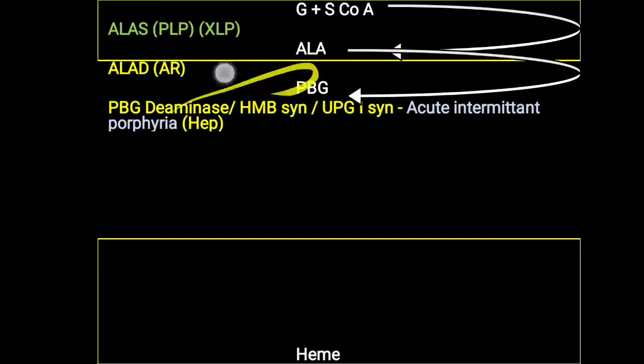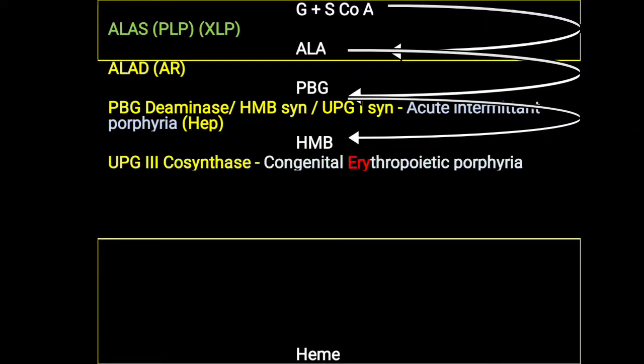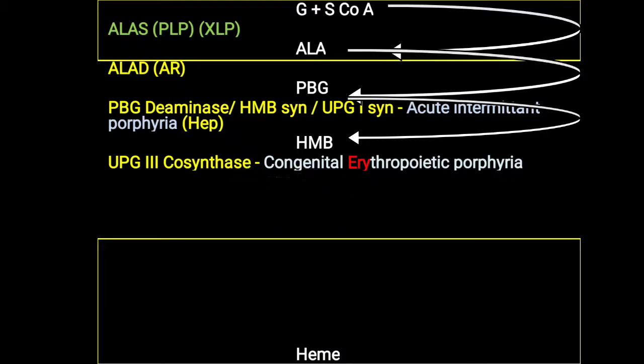For heme synthesis, glycine and succinyl-CoA are needed, and from them delta-aminolevulinic acid and then PBG, porphobilinogen, will be synthesized. From this porphobilinogen, a monopyrrole, hydroxymethylbilene, a linear tetrapyrrole, will be synthesized. From this linear tetrapyrrole we need to form UPG3, and only UPG3 can lead to the formation of heme in our body. So UPG3 is needed, but it will not form because of deficiency of the UPG3 cosynthase enzyme, and that leads to this particular disease, congenital erythropoietic porphyria, CEP, or Gunther's disease.